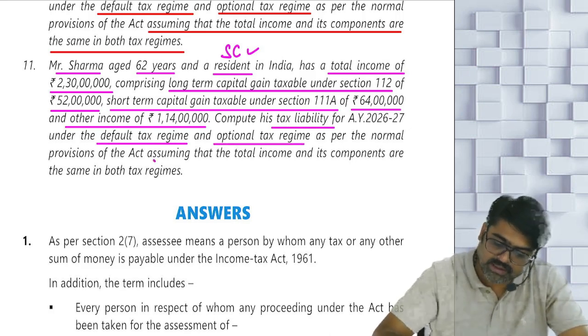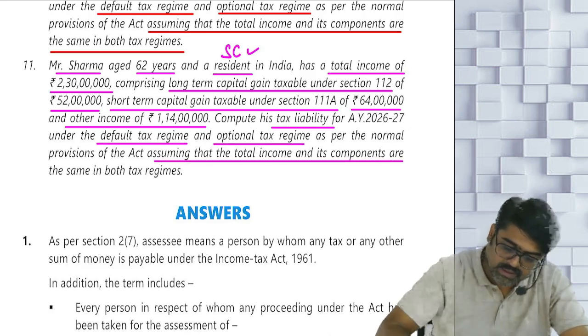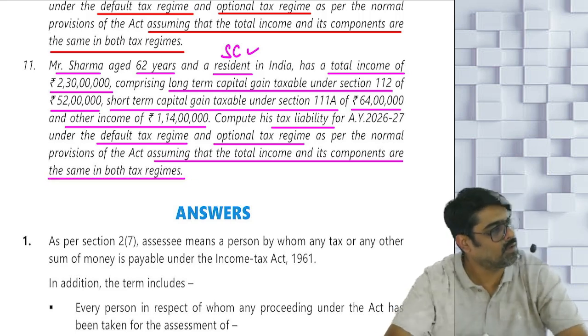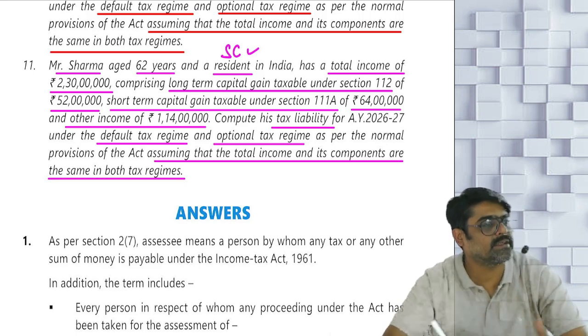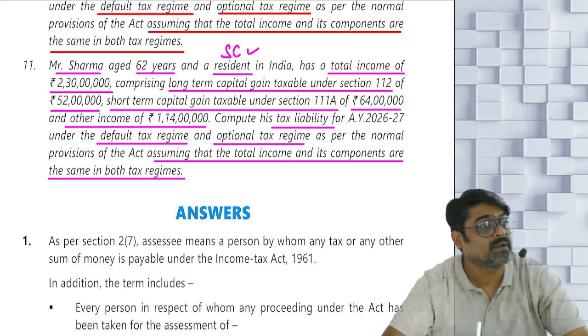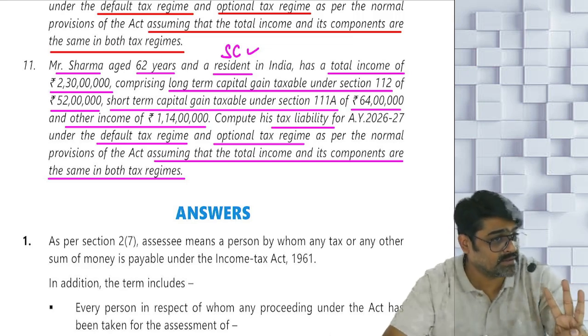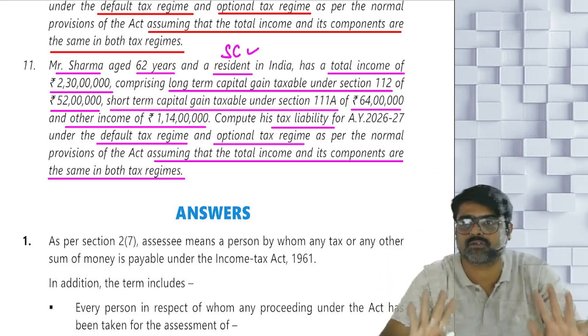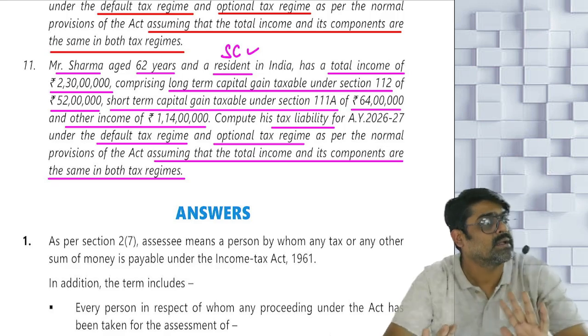Okay, assuming that the total income and the components are same in both the tax regimes. Will you be able to do it? Now instead of normal person, he is a senior citizen. So whenever you will apply an optional tax regime, the basic exemption limit will be 3 lakhs. Yes or no? Same type of calculation you are supposed to do, which I have done in the last question.